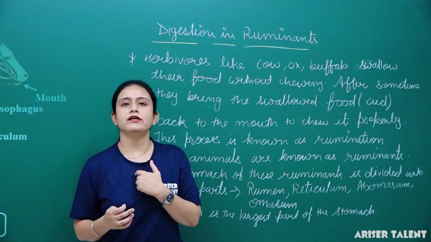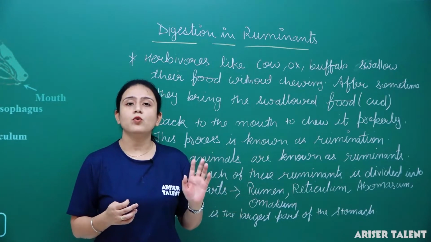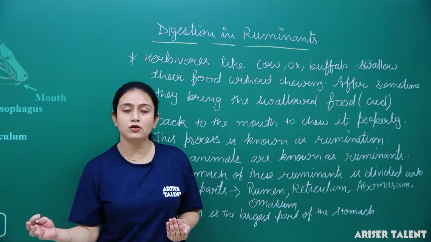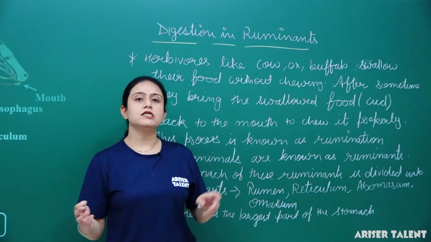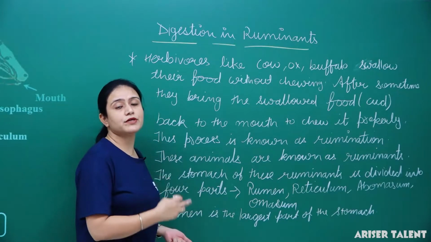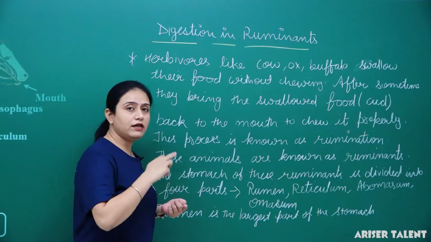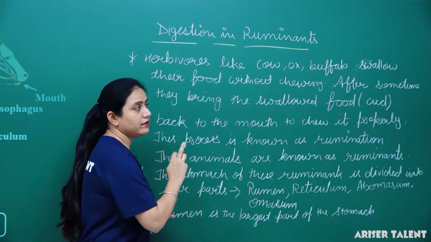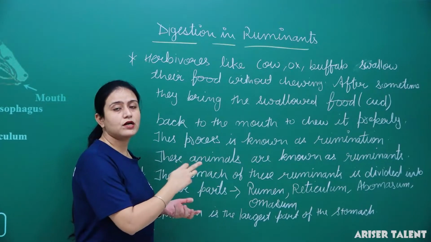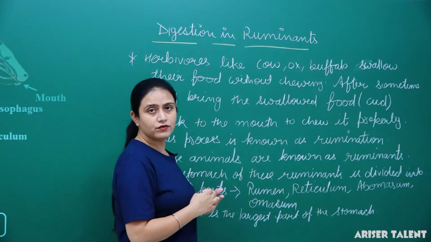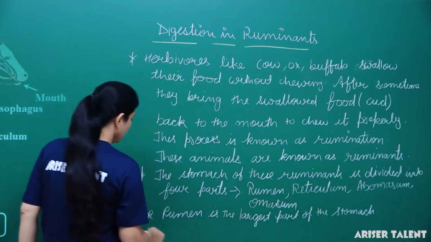We cannot eat grass or plants because our digestive system cannot digest cellulose. But in ruminants, the symbiotic bacteria present in the rumen release cellulase. This is the reason these animals can eat plants and grasses, because they can convert the cellulose into a simpler form.